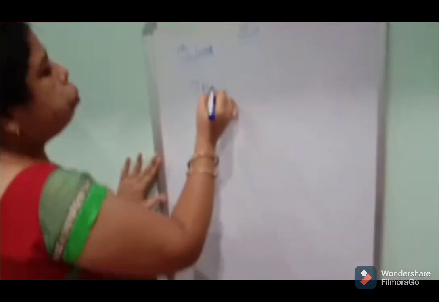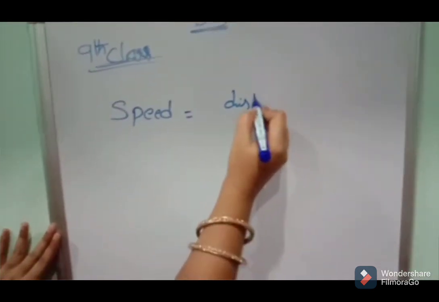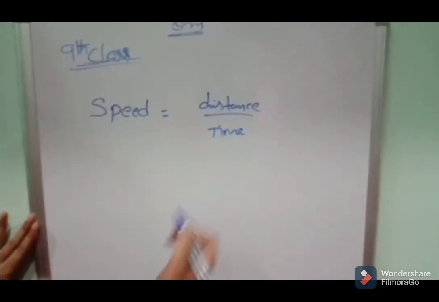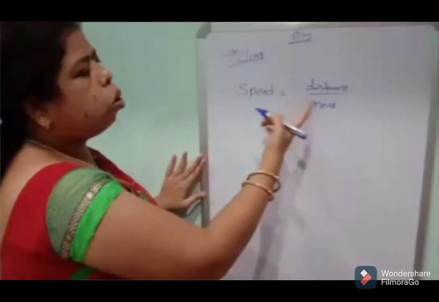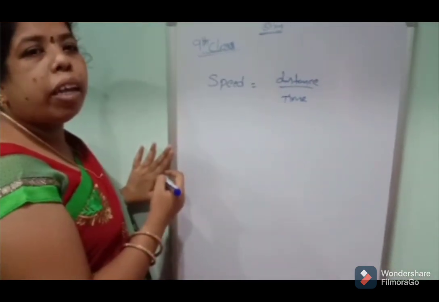Speed is equal to distance by time. Already we said that speed means the distance covered per unit time.